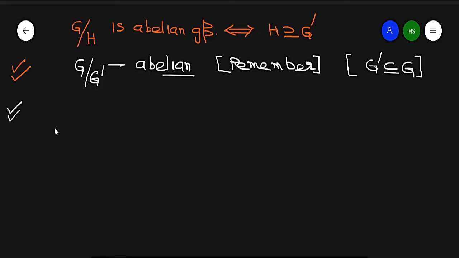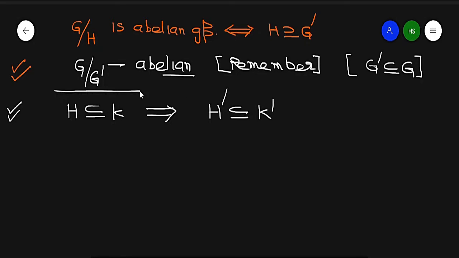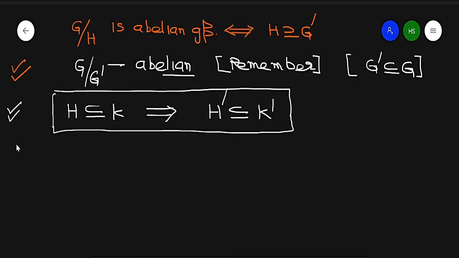Now, if H and K are subgroups of a group G, then show that H is a subset of K implies H dash is a subset of K dash. So prove this result. It is easy to prove: take some x belongs to H dash.